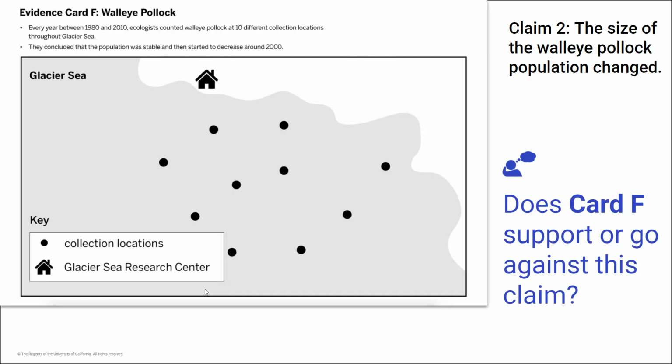Card F is the walleye. Every year between 1980 and 2010, ecologists counted walleye at 10 different locations throughout Glacier Sea. They concluded that the population was stable and then started to decrease around 2000. Again, the black dots indicate where our data was collected. So claim 2 is another possible answer, that the size of the walleye pollock population changed, and that would be why the jellies increased. Does card F support or go against that claim? Take a moment to think about that.